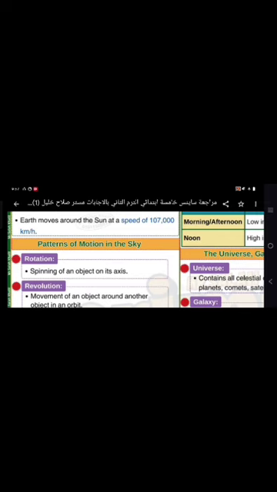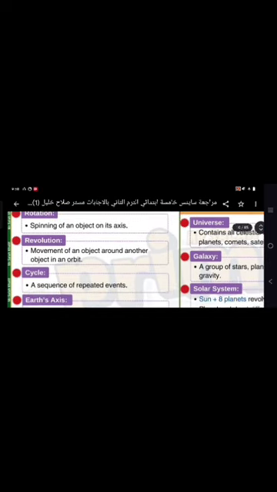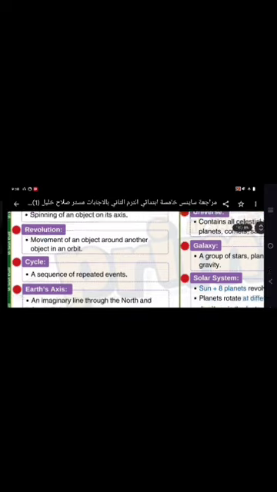Patterns of motion in the sky: we have rotation, revolution, and cycle. What is the difference between rotation and revolution? Rotation is the spinning of an object around itself or around its axis. Revolution is the movement of an object around another object in an orbit. What is the meaning of cycle? It is a sequence of repeated events.